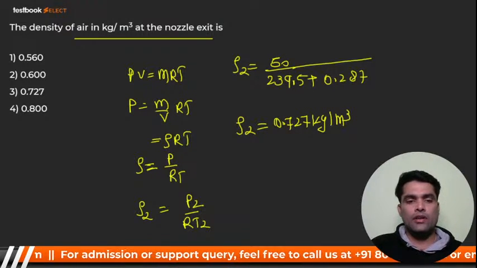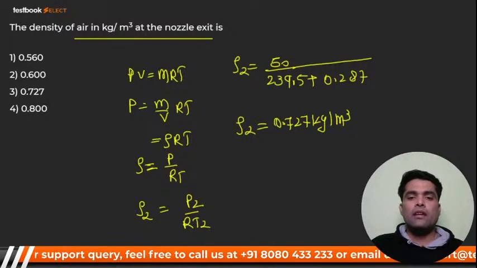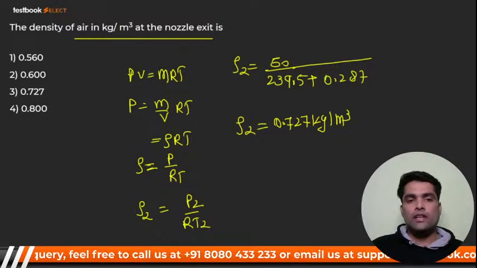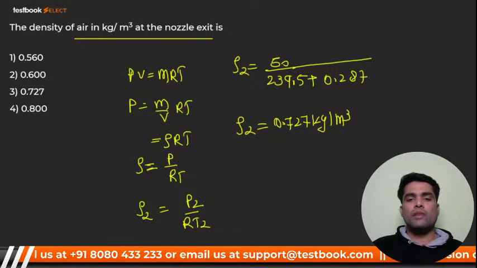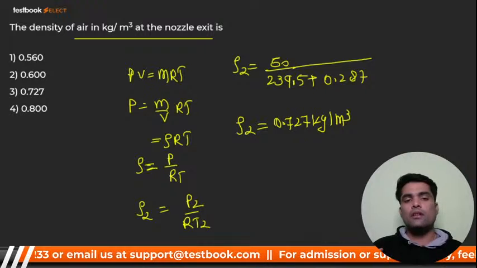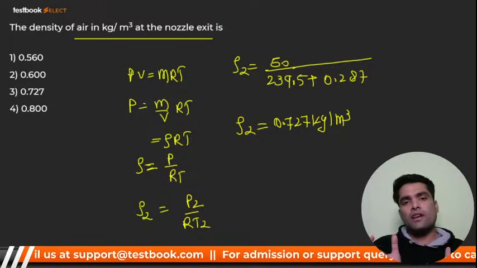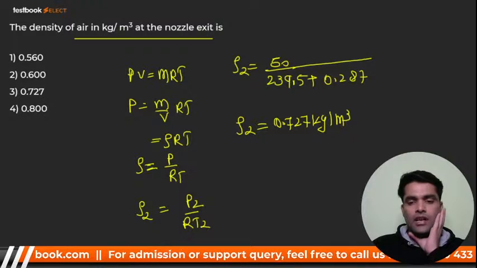I hope everybody of you got it, right, bacha party? You got rho 2 now, that is density at the exit of nozzle, and this should be equal to 0.727 kg per meter cube. We have done nothing special. We have simply utilized the fundamentals we have. That's it. I hope you got it, bacha party. Now I'll go ahead.